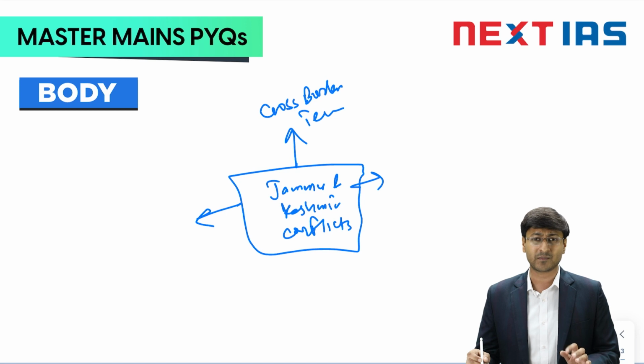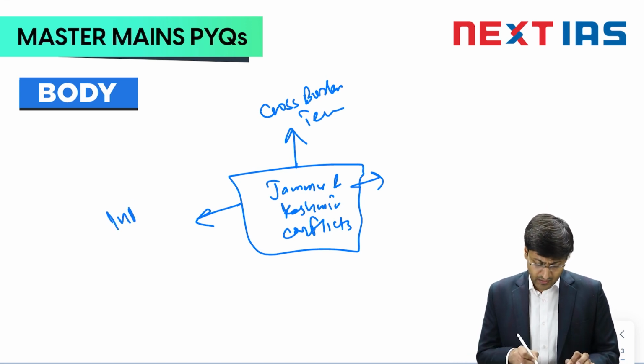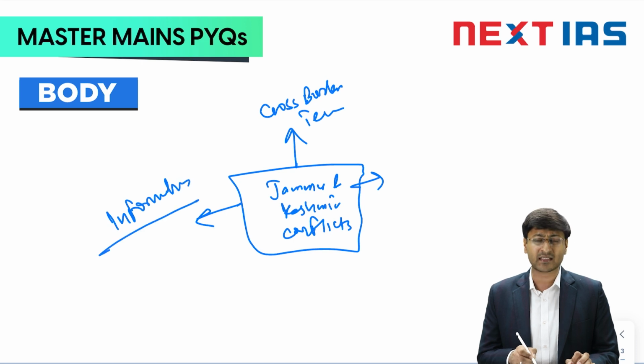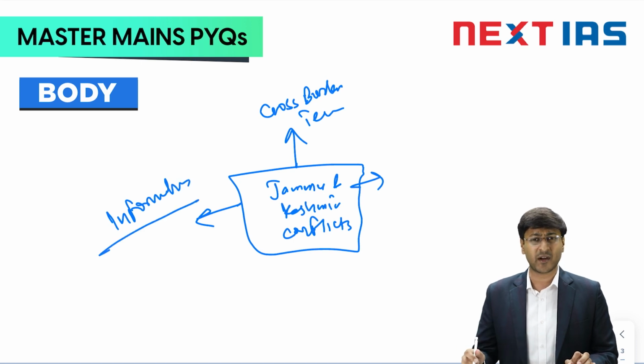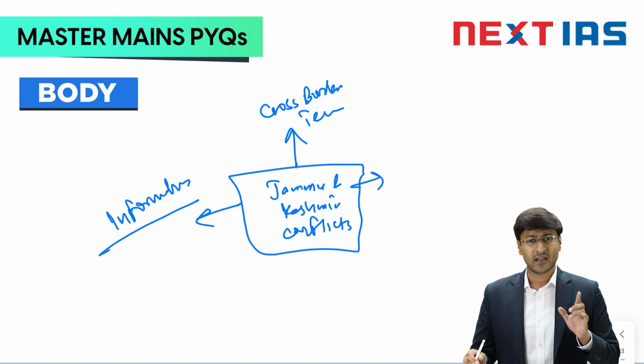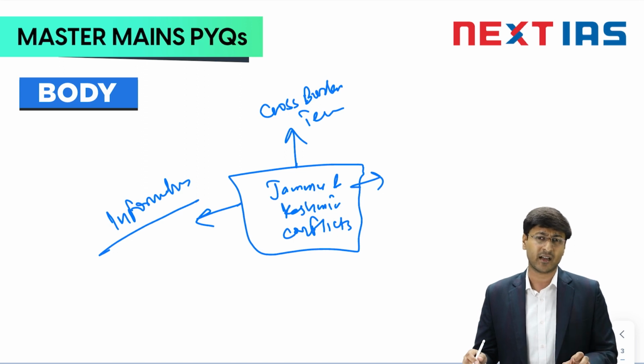So this drug menace, basically what our external state actors are doing is, if they are unable to ferry arms, if they are unable to deliver arms and ammunition, they are addicting the youth of the union territory to these drugs. Next can be information warfare. Basically, Turkey is helping Pakistan by exploiting modern technologies to do this information warfare with India.